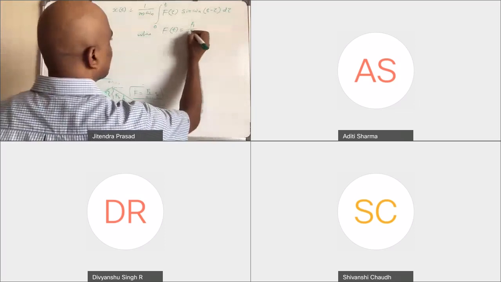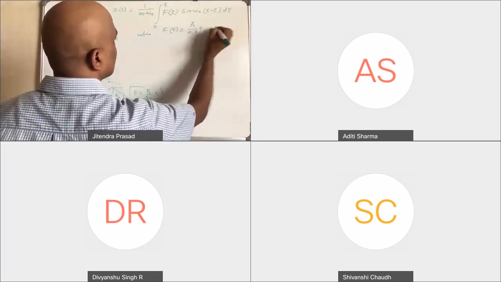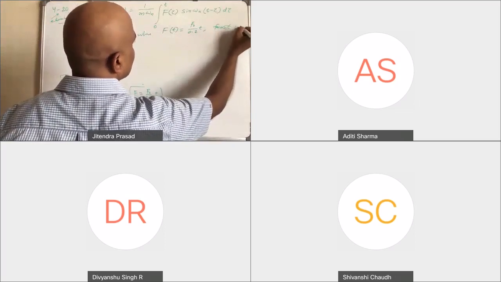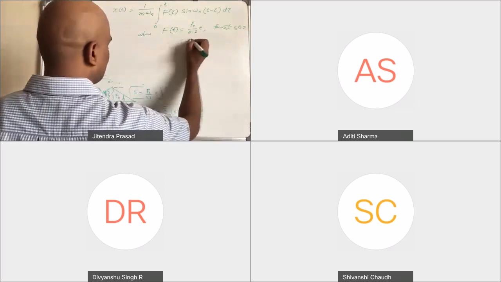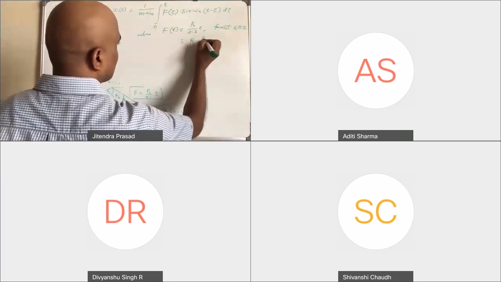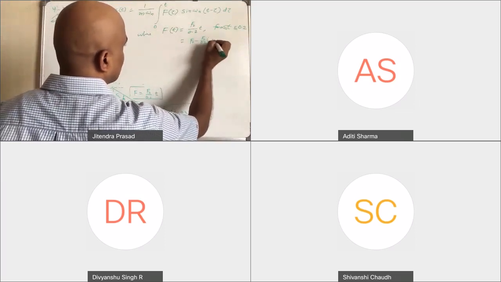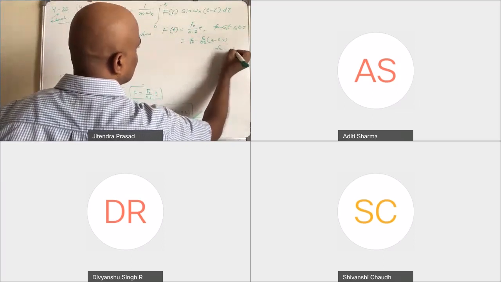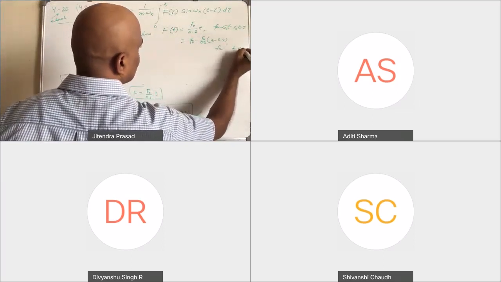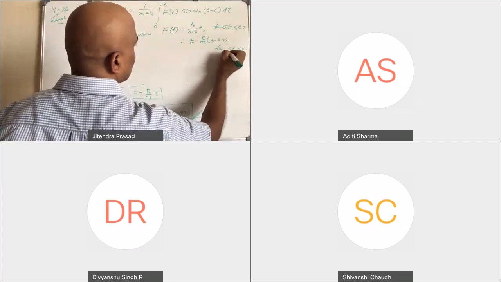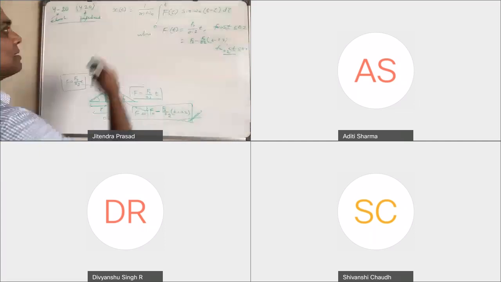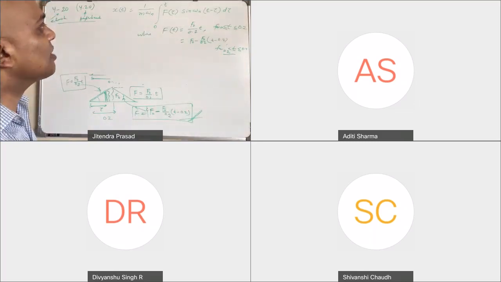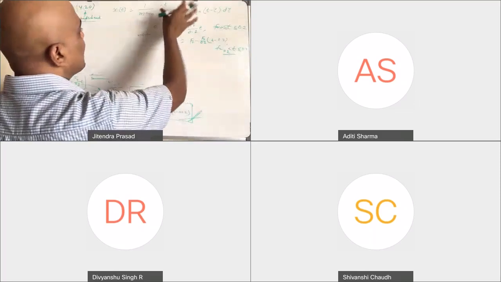F naught over 0.2 t for t greater than 0 and less than 0.2, and equal to f naught minus f naught over 0.2 (t minus 0.2) for t greater than 0.2 and less than or equal to 0.4. Now this is your problem that has to be solved, and from there you solve it. You have to break it into 2 parts now.